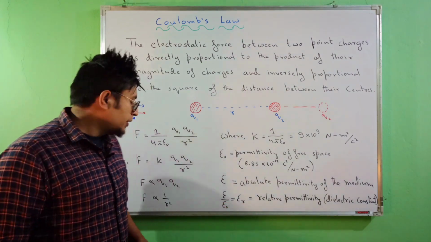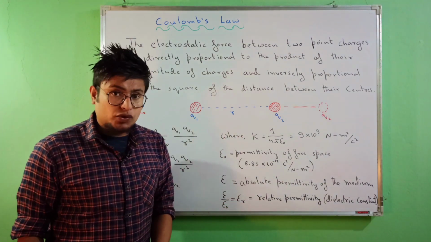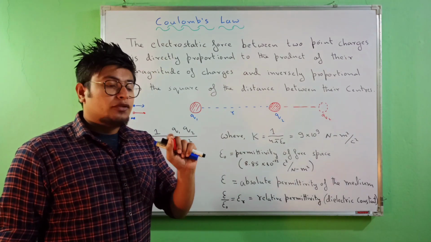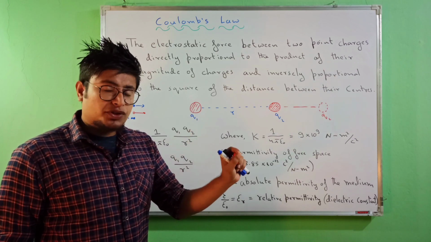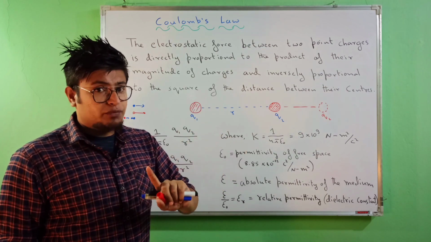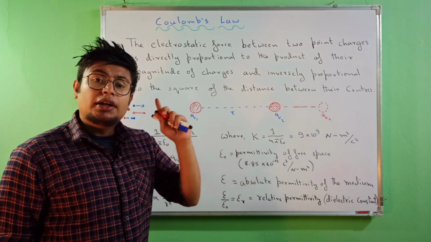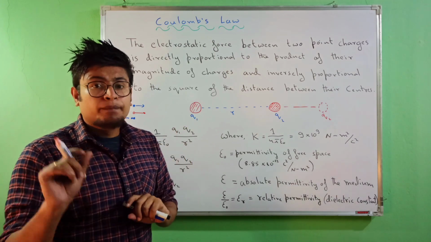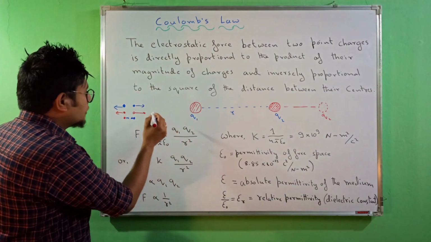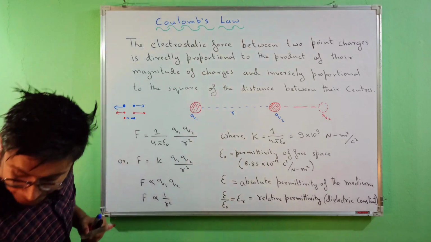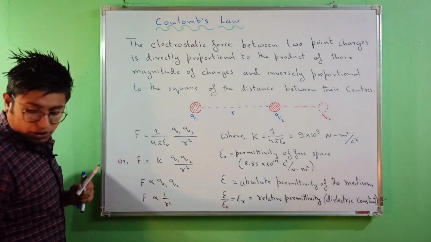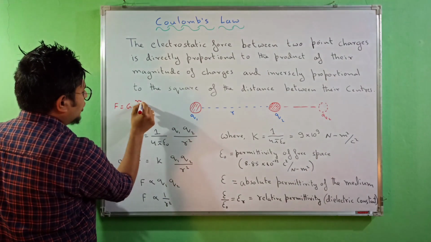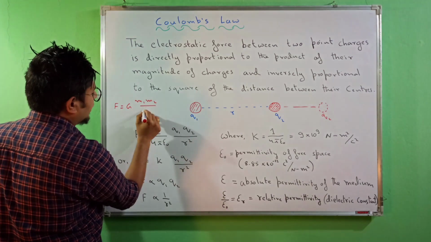Remember, the electrostatic force is just like the force of gravity, where the force was equal to the gravitational constant G, m1 mass of body 1, m2 mass of body 2, divided by r square, where r was the distance between the two bodies. So I'm talking about this formula: F is equal to G m1 m2 divided by r square.